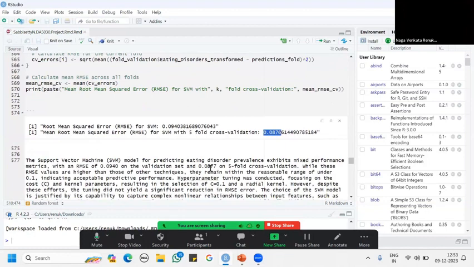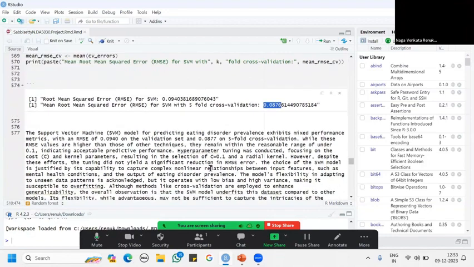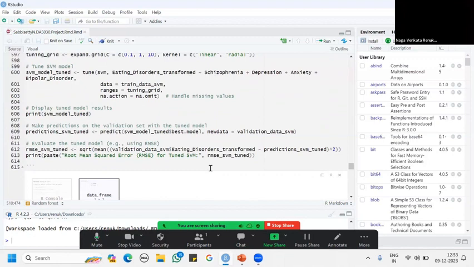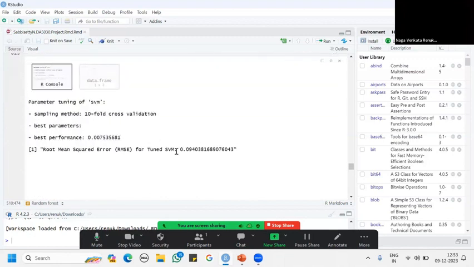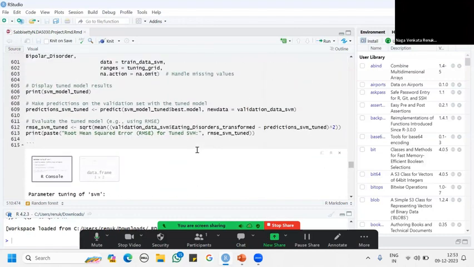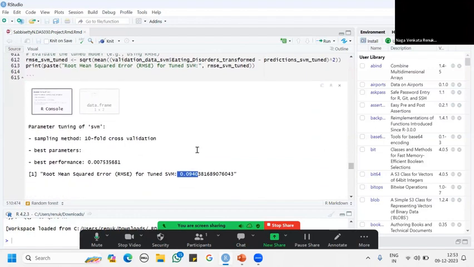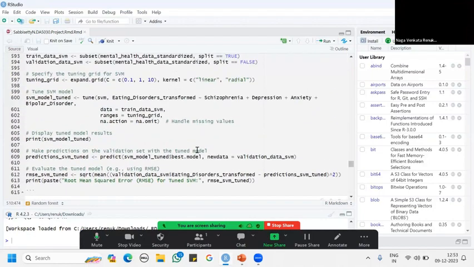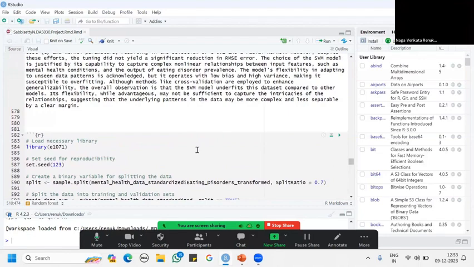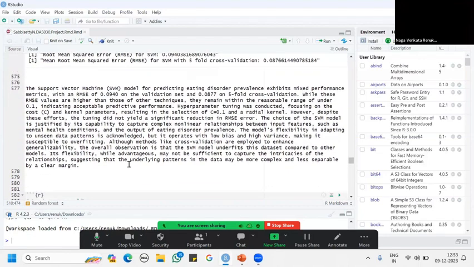So it indicates that it performs well because it's under 1, but still it is somewhat worse compared to the other models. I also did hyperparameter tuning to check whether the error would be the same, and the RMSE for the tuned SVM was also 0.09, suggesting that SVM is good for predicting non-complex linear relationships, but for this data it is somewhat unhelpful for prediction.